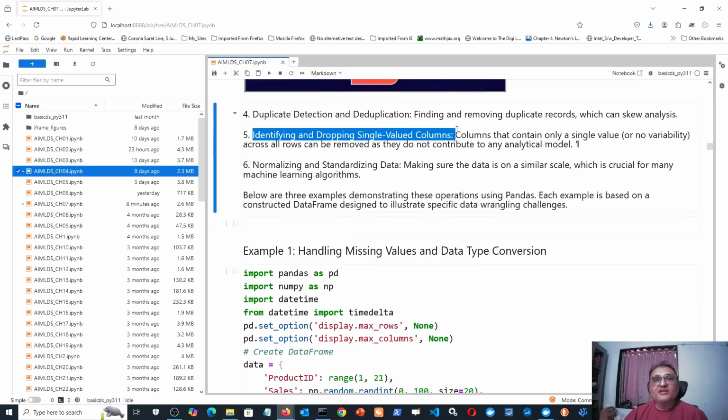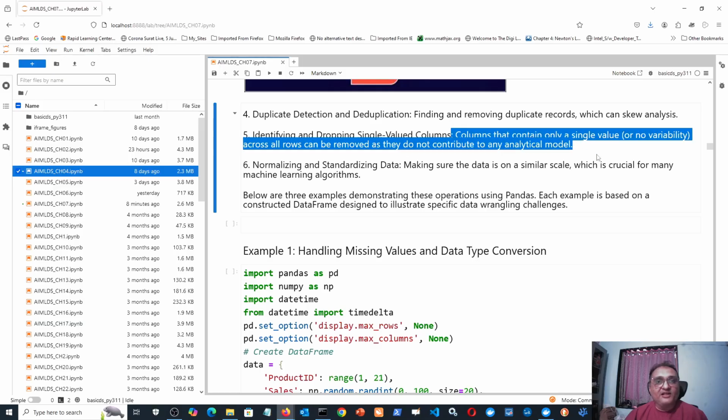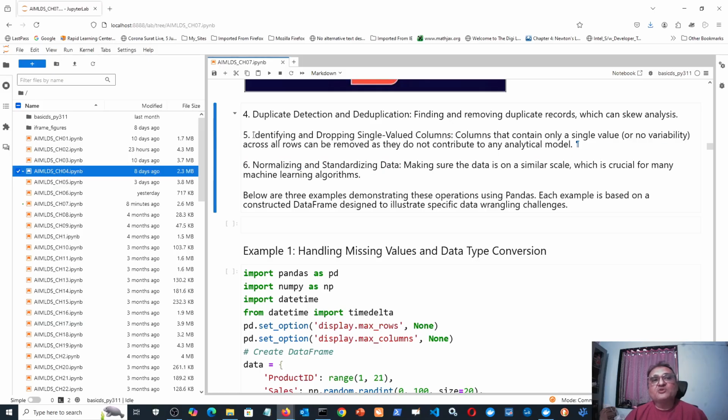Then identifying and dropping single valued columns. There we saw that single valued columns do not add anything to the predictive power. In fact, they may spoil the model and introduce bias. And we also saw that such columns are simply dropped from the data frame before proceeding further with the data science life cycle. But we also saw that sometimes the original data sets may not have single valued columns, but after some data pre-processing like aggregation, maybe group by, maybe merge, maybe sort, you may get some columns which are single valued. So checking for single valued columns must be done periodically, again and again.